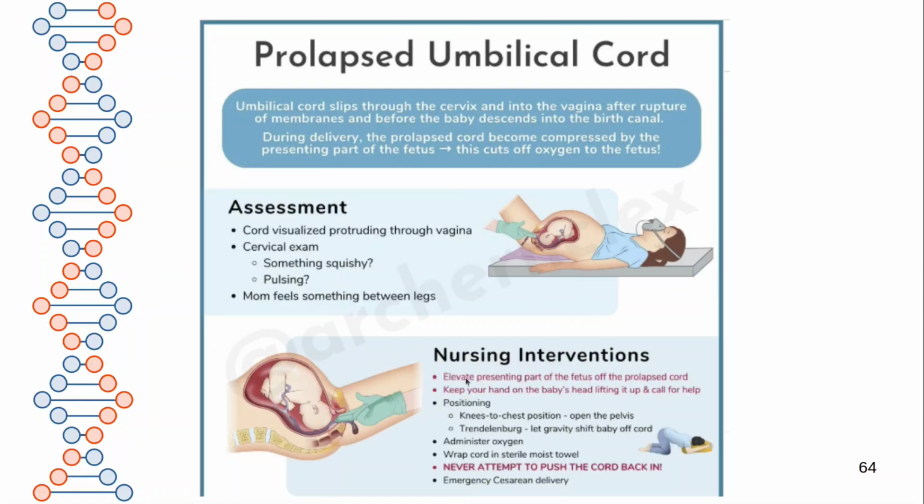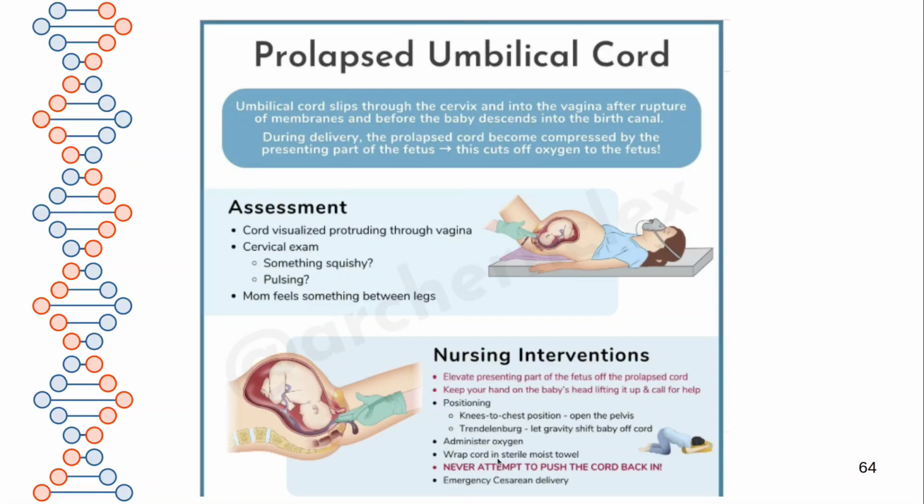Nursing interventions are to elevate the presenting part of the fetus off the prolapsed cord. You can insert your fingers and elevate. Keep your hand on the baby's head, lifting it up, and call for help. Position: knee to chest position, you can see in the picture, to open the pelvis. Or Trendelenburg, let gravity shift the baby off the cord.